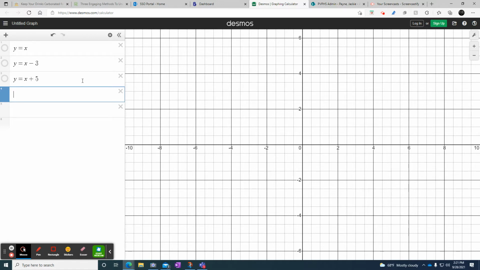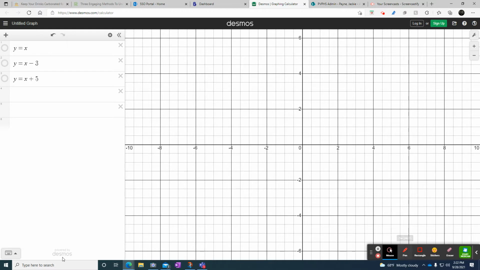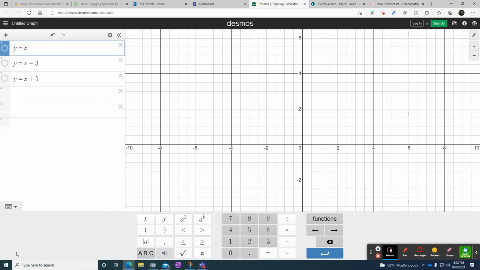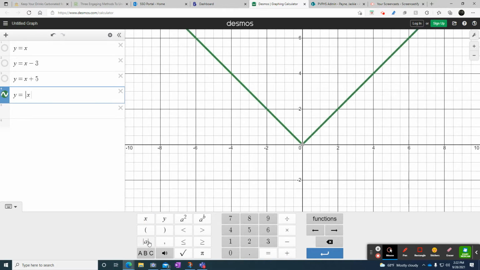Now, in order to do absolute value, you are going to need to use their keyboard. There's nothing you can do with the big keyboard. It's actually down here. There's a little tiny keyboard in the lower left. So click the up arrow and ta-da, it pops up. You'll notice there's a little A here with absolute value. So on the next line, you're going to type in y equals, and then you're going to press the absolute value. You're going to press X, and then you're going to press it again.